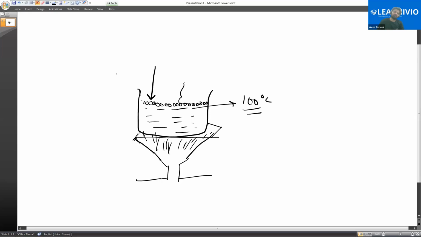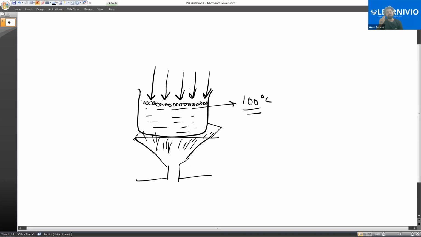They can easily escape. Why do they require a large amount of kinetic energy? Why do they require heat at 100 degrees Celsius to convert into gas? The reason is very simple: there is an atmospheric pressure exerting over the surface. The pressure due to the weight of the air above this container is what we call 1 atmospheric pressure.